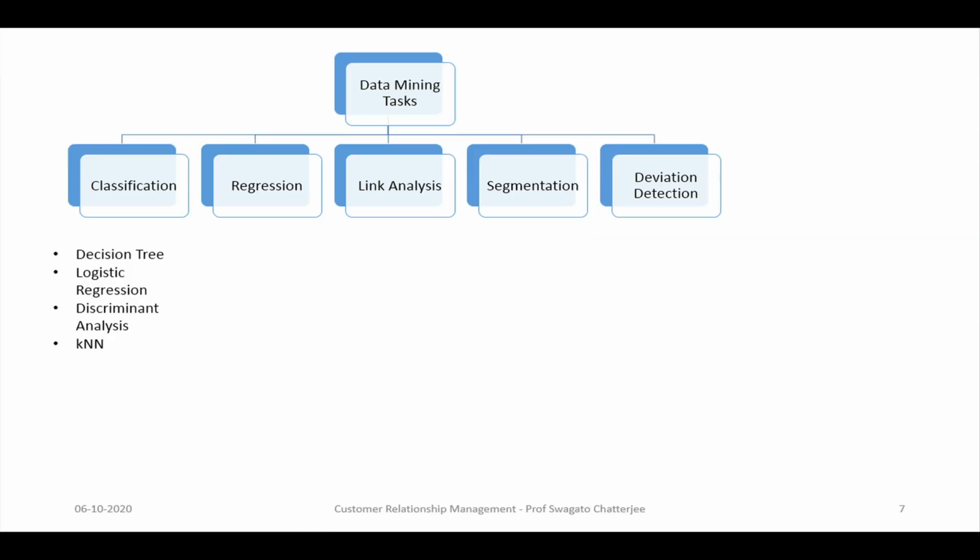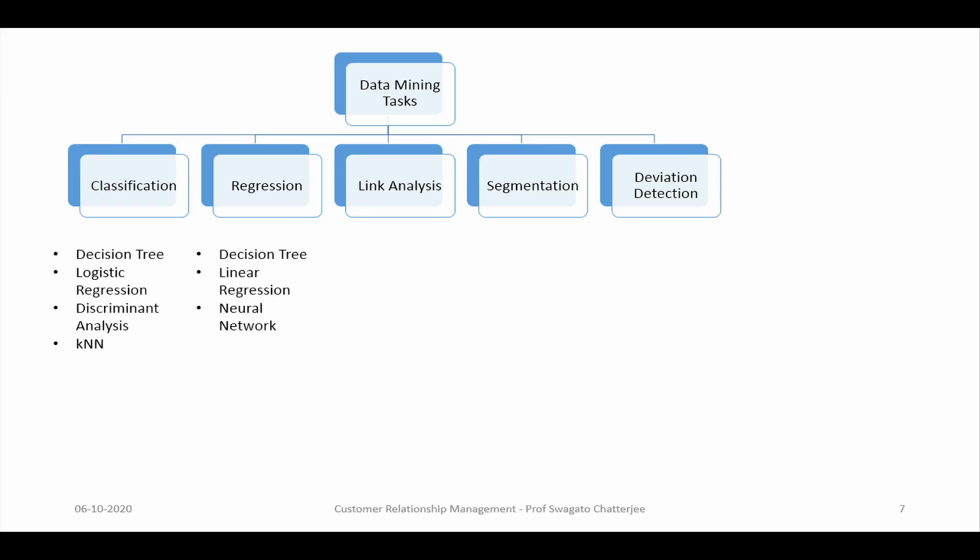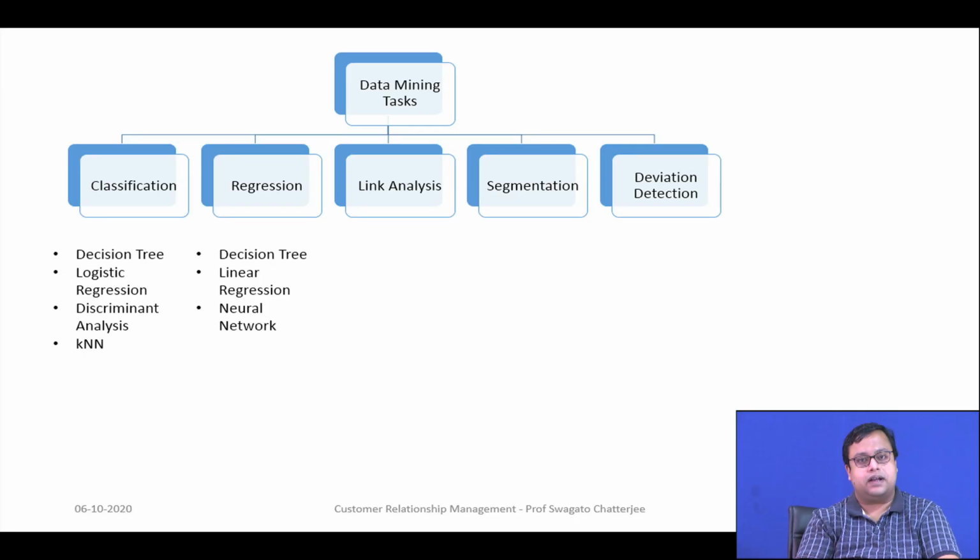In a regression problem, your y variable, the one that you are trying to predict, is generally continuous, and again decision tree, linear regression, neural network can be used. Some classic examples: whether you will give a positive rating or not is not the question, but how much rating you will give can be answered here.